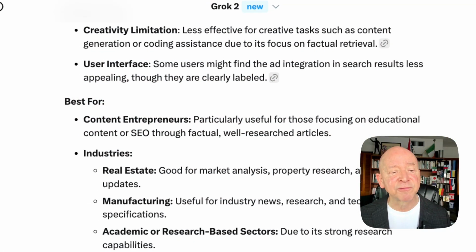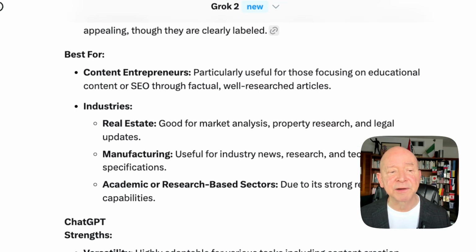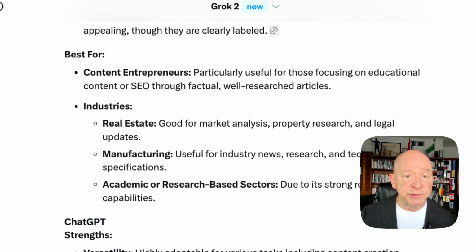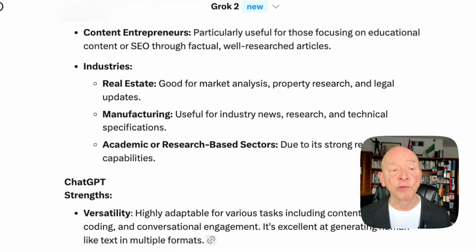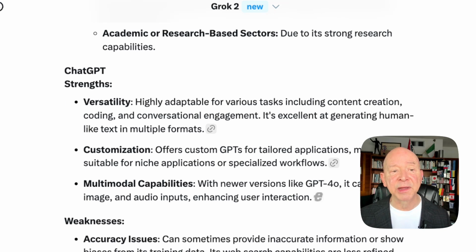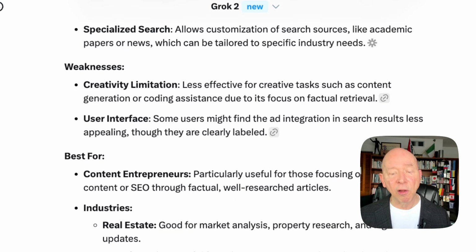And it says here, it's best for, well, here we are. We're seeing similar things here. Content entrepreneurs, particularly useful for those focusing on educational content or SEO through factual, well-researched articles. Industries that are particularly good, real estate, manufacturing, academic, or research. I think all of that is really important and has some good features.